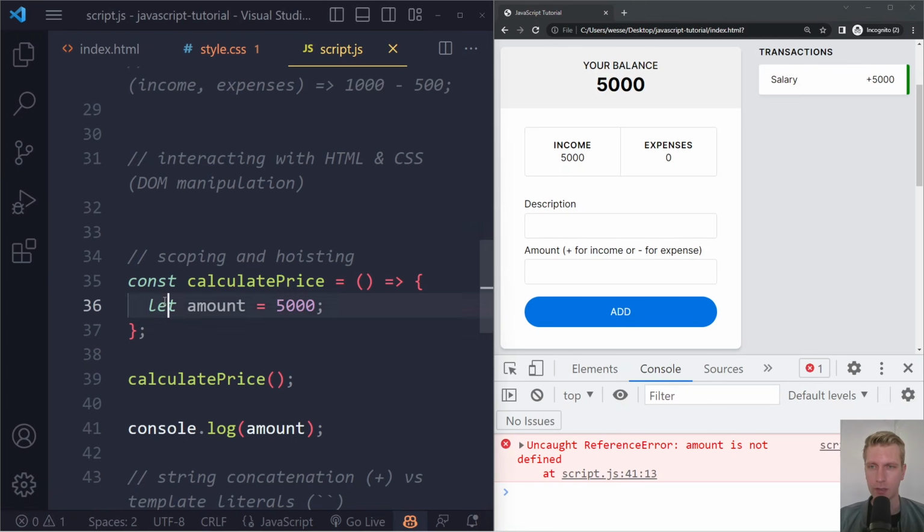Okay, now what about var? What if I make this var, the old school var? If I do this, it actually also doesn't work. So var in a function is also scoped to its block, to the curly braces.